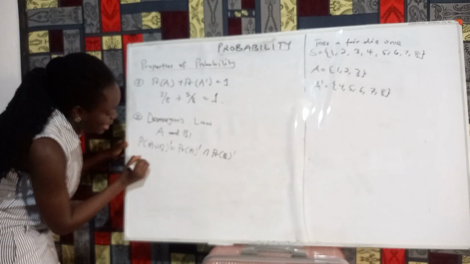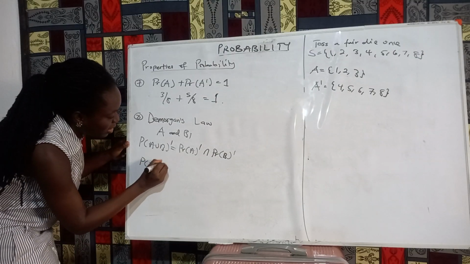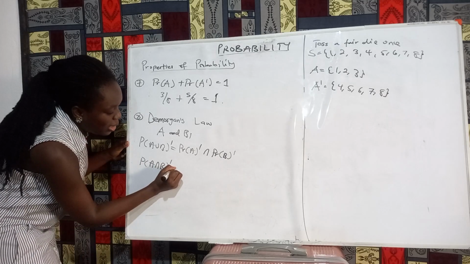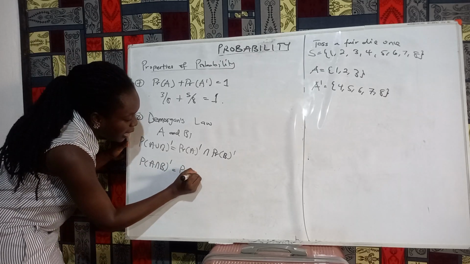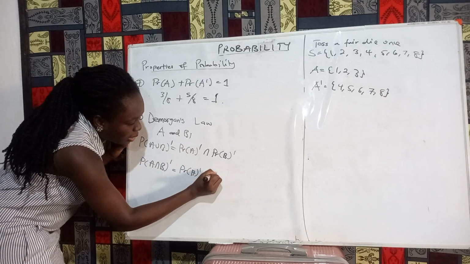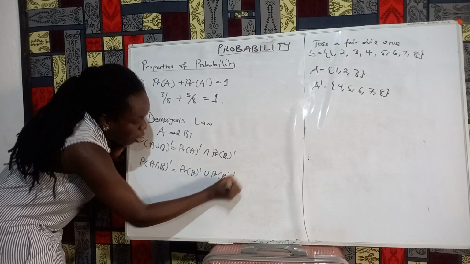And then the other one says the probability of A intersection B all complement is equal to the probability of A complement union the probability of B complement.